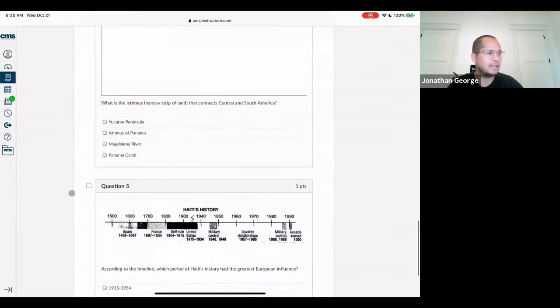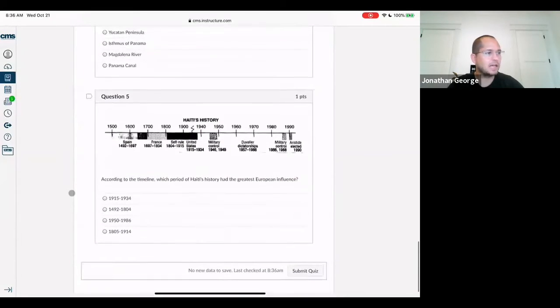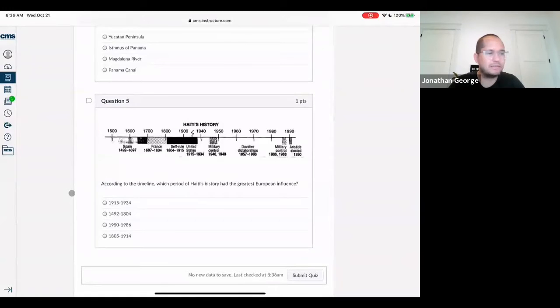And then lastly, question 5. Here's some prior knowledge that may have been necessary in order to answer this question. According to the timeline, which period of Haiti's history had the greatest European influence? You got to look at it and see, where or when did European countries control Haiti? I'm looking at 1915 to 1934, probably right here. The group in control would be the United States, so that wouldn't be the answer.